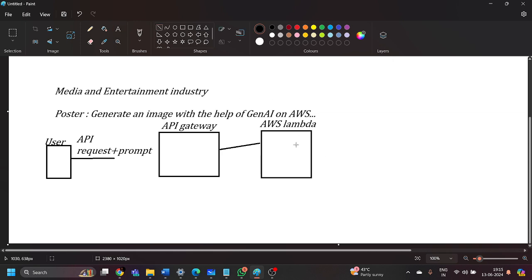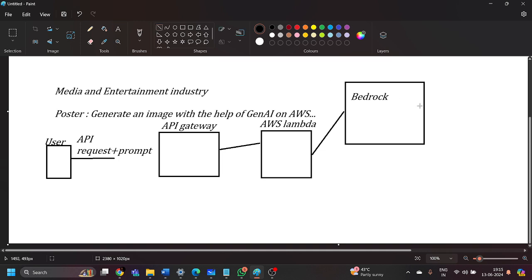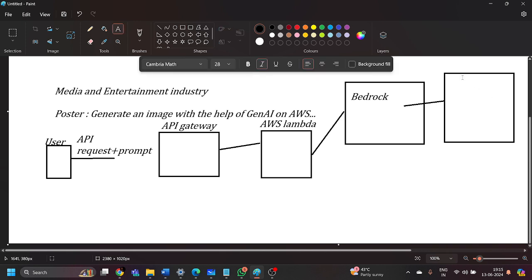Now that prompt will be sent to your main service, which is named Amazon Bedrock. And behind this Amazon Bedrock, we have a dedicated foundation model, which is the model we are going to use inside this project. That is Stable Diffusion by Stability AI.